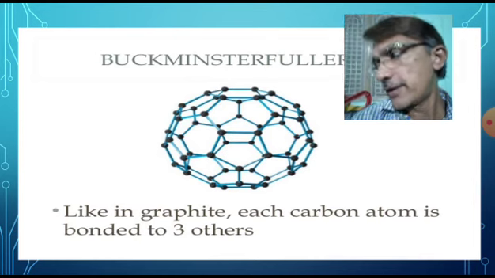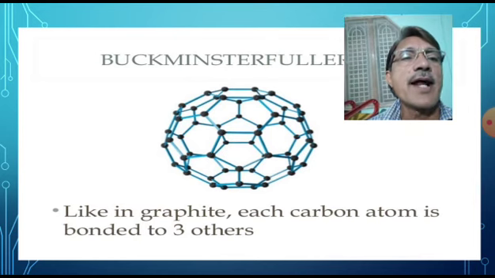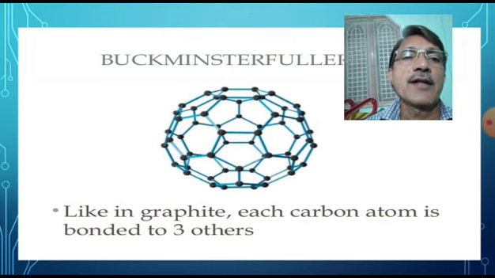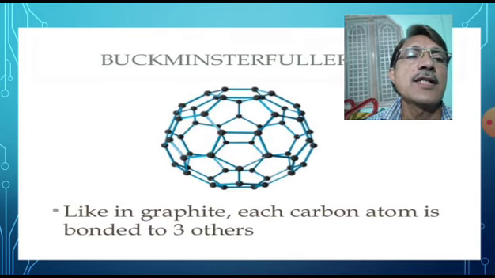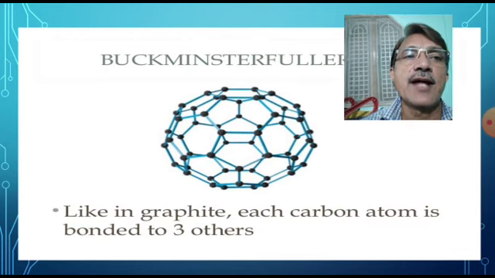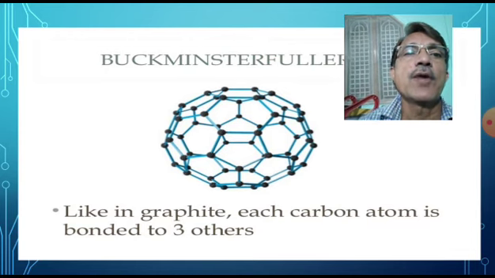Like in graphite, in Buckminster Fullerene each carbon atom is bonded to 3 other carbon atoms, and Buckminster Fullerene has a football-like structure.